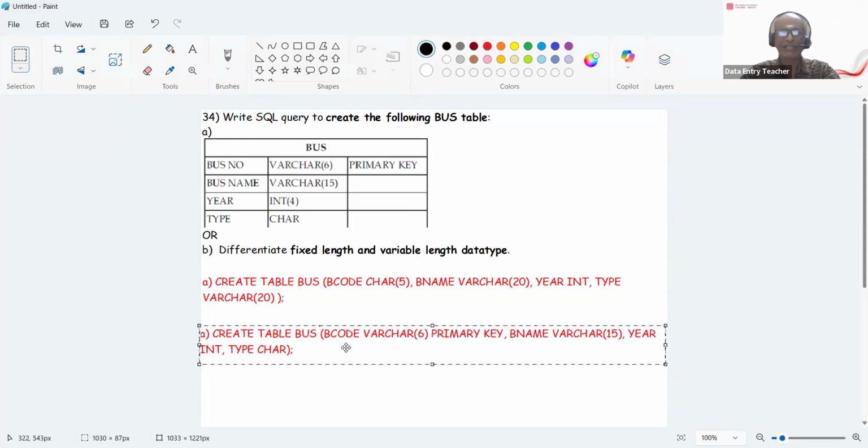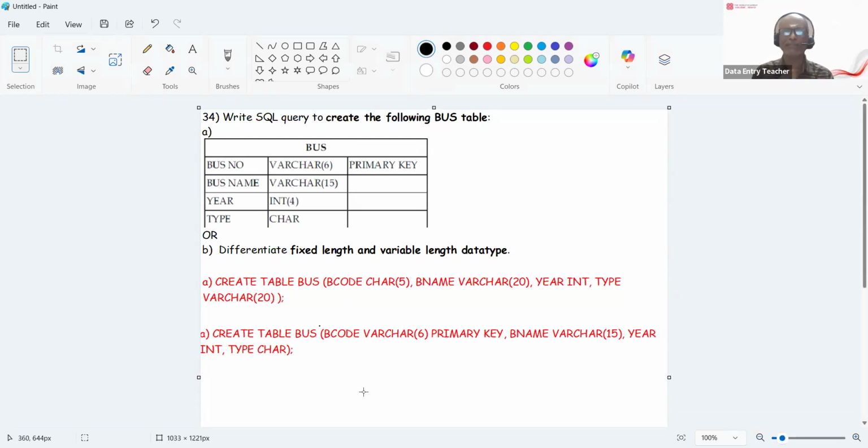Yes, this is actually the statement; the earlier one is incorrect. Create table bus: B code, varchar of 6, primary key, comma, B name, varchar of 15, comma, year int, comma, type char. I'm giving B code instead of bus number because there should not be any space in the variable name. Whatever data type is given, specify the same thing here and create it. Okay, let's see the next question, which is fixed length and variable length.